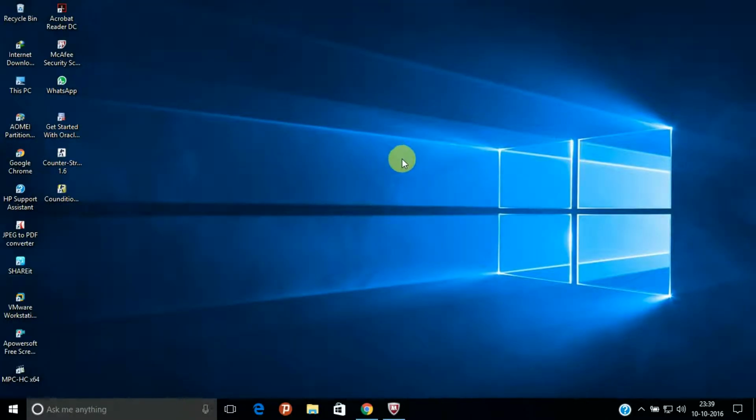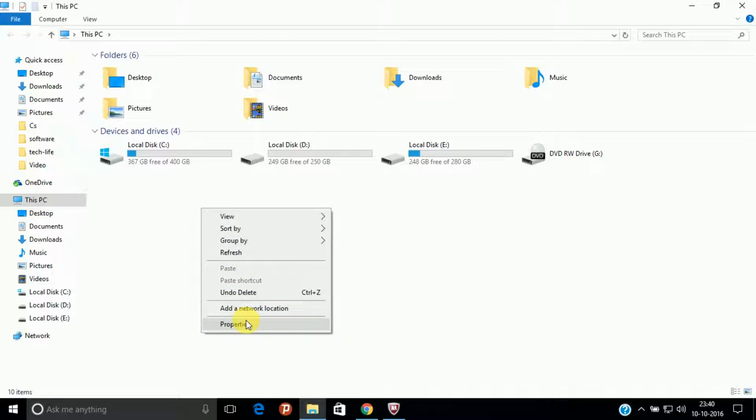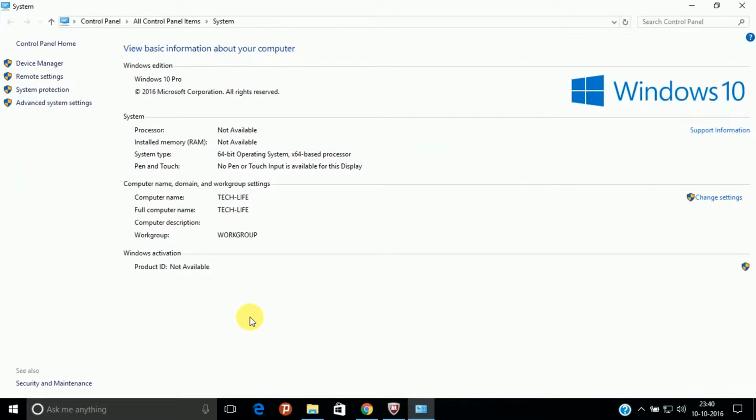Now I will teach you how to set the path. Just go to This PC, simply go to This PC and then select Properties by right-clicking with your mouse and then go to Advanced System Settings. It is taking too much time.